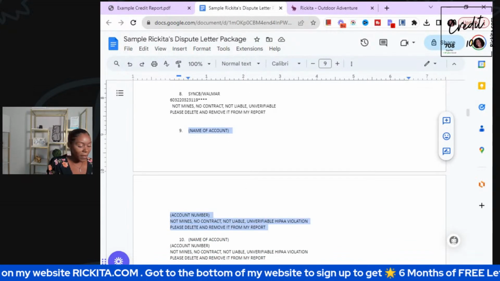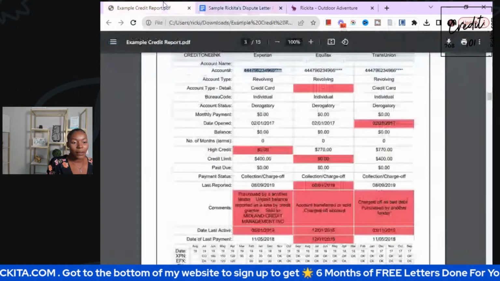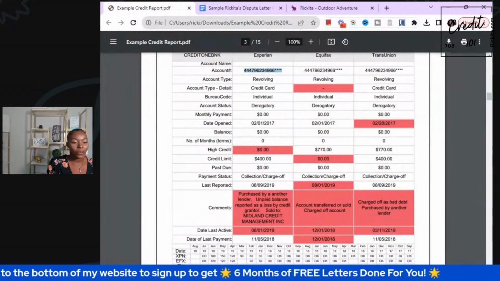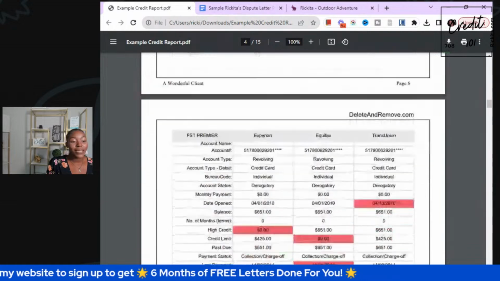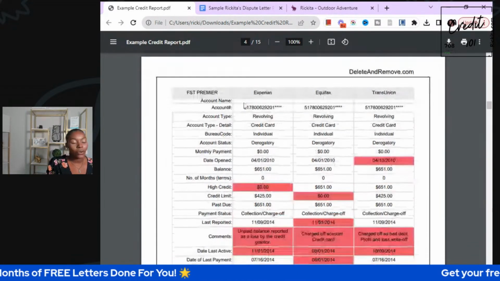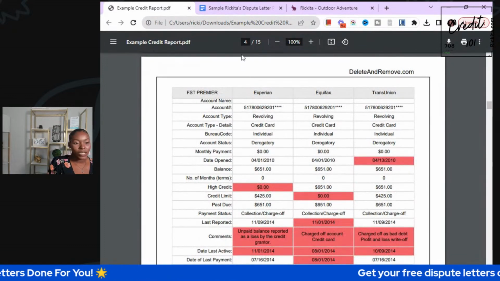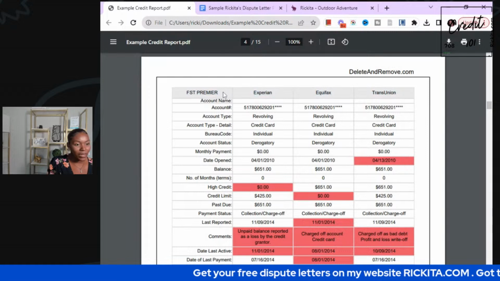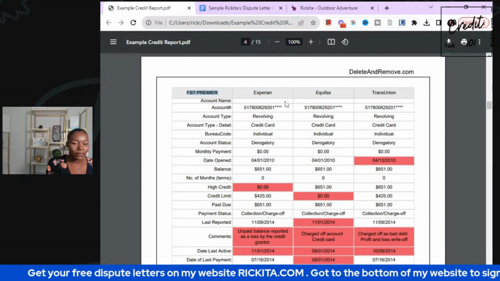If you guys get that package that you'll see on my website, then I'll do your letters for you for 6 months. So I'll be able to see what changes you're getting and what you should do next. I'll go through all that for 6 months with you all, because some people get the letters and just don't send them out, and that's not helping anybody. That's the reason why I decided I need to go live and show you guys how to do them.